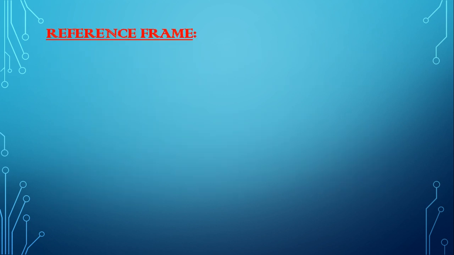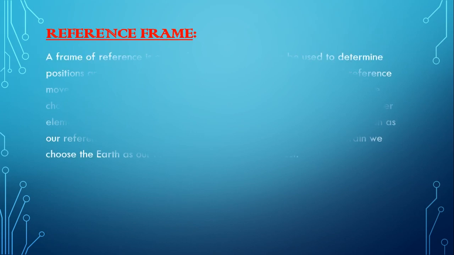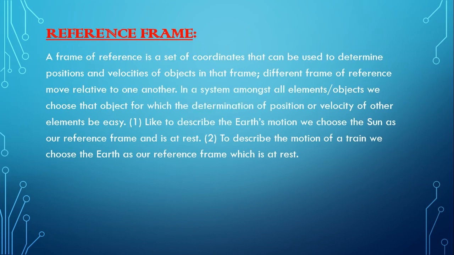Now a very important topic, reference frame. A frame of reference is a set of coordinates that can be used to determine positions and velocities of objects in that frame. Different frames of reference move relative to one another.